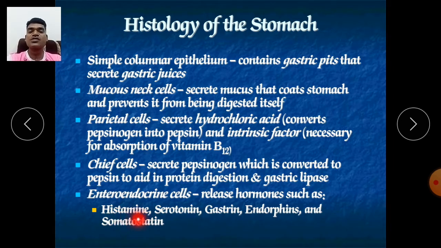As you know, histamine is also called an autocoid, serotonin is also an autocoid, also called 5-HT, gastrin we have discussed, endorphins are neuropeptides, and somatostatin. What is somatostatin? Somatostatin is nothing but an inhibitory hormone, and as statin is the word, don't confuse between somatotropin and somatostatin. What does somatostatin mean? To pause or to stop.